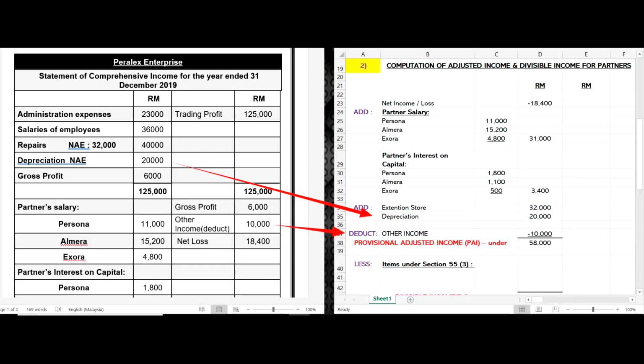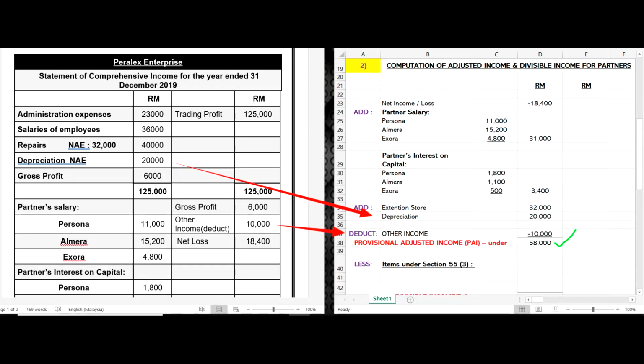So we have computed and we get the provisional income, 58,000. This is the amount of PAI.